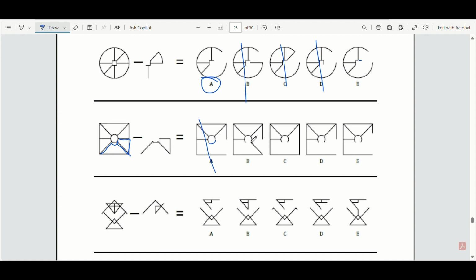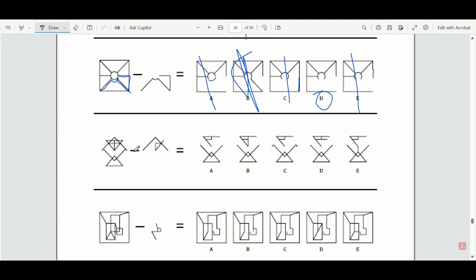This one's still got this diagonal line, so it can't be B. And can't be C, because this side should be removed. Now it can't be E, because too much of the right line is removed. Okay, so it's going to be option D.